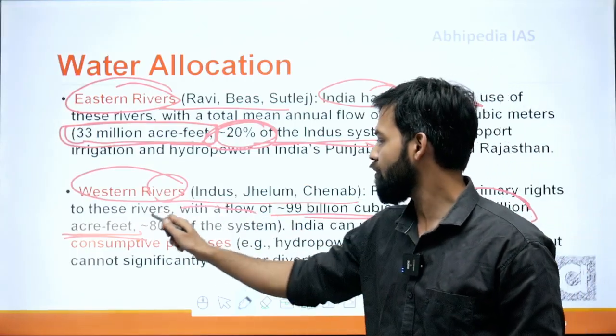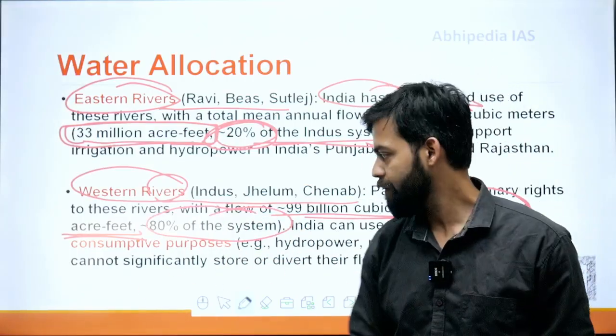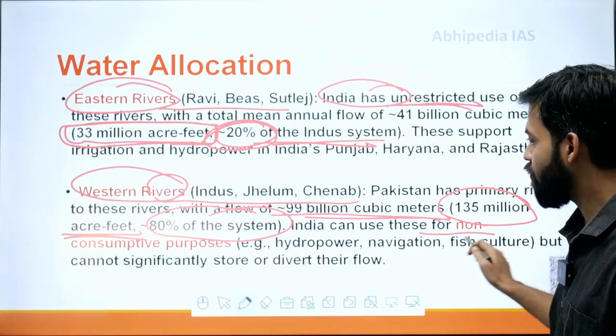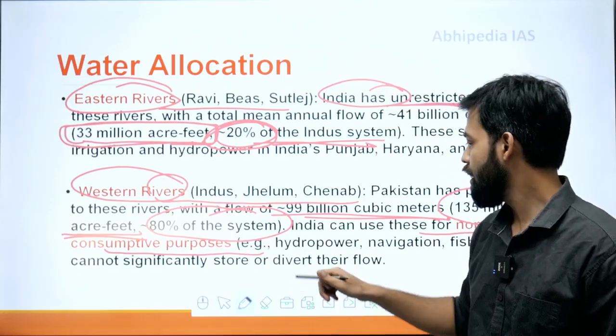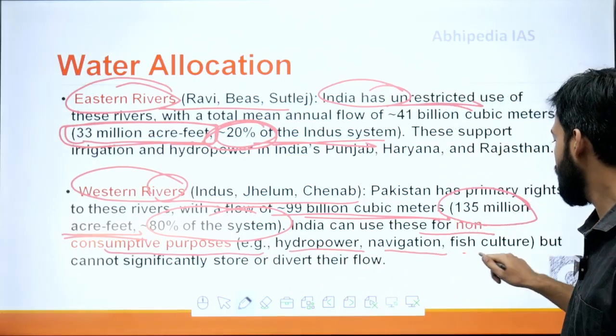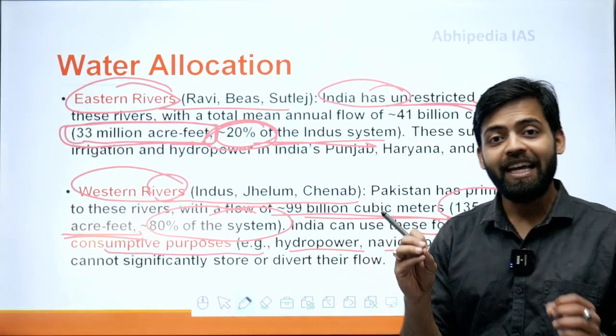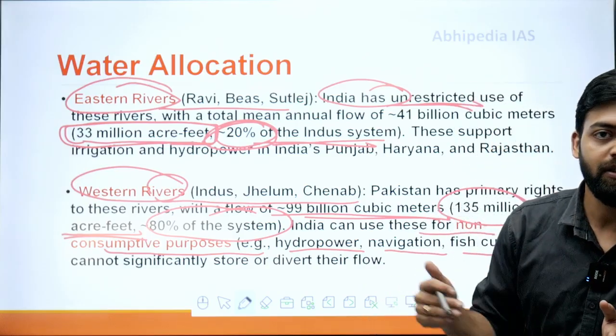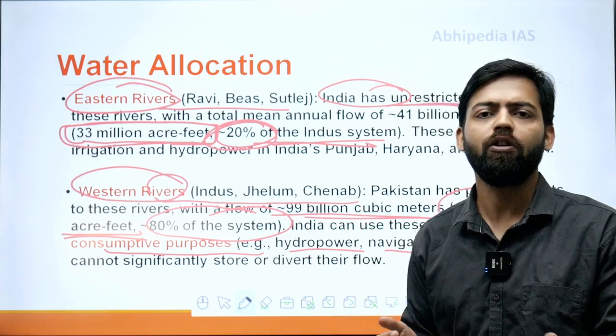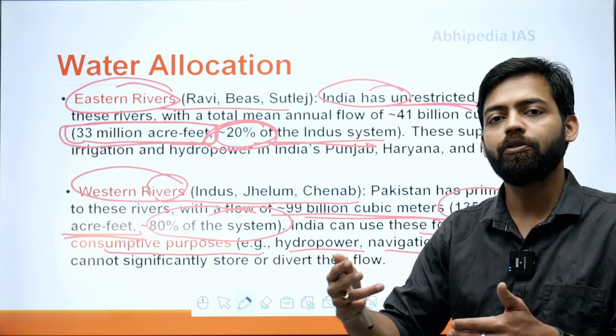Hence 80% of the system is with Pakistan, where India can use it only for non-consumptive purposes. What kind of non-consumptive purposes? That is hydropower, navigation and fish culture, but India cannot divert these western rivers. Only run-of-the-river projects can be built on them.